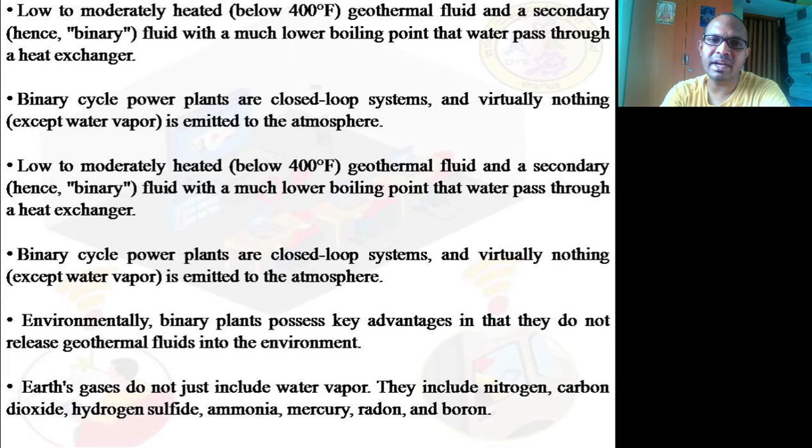And then the secondary fluid is nothing but any refrigerant or a liquid with a very low boiling point that passes through a heat exchanger. Binary cycle power plants are closed loop systems. Virtually nothing except water is emitted to the atmosphere. Environmentally, binary plants possess key advantages in that they do not release the geothermal fluids into the environment.